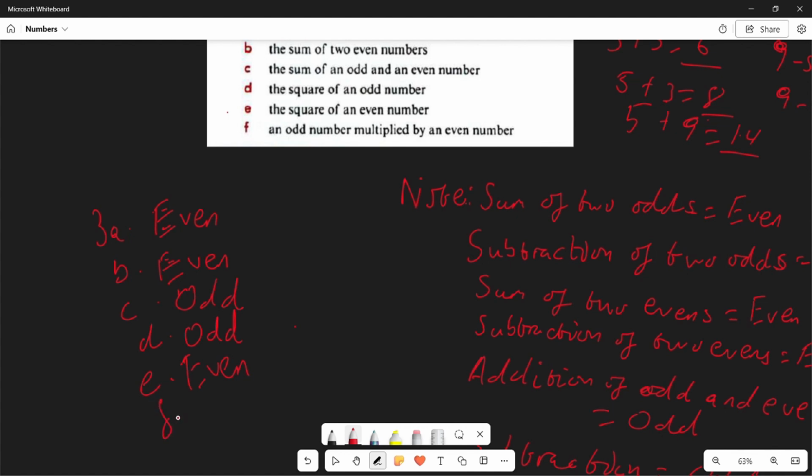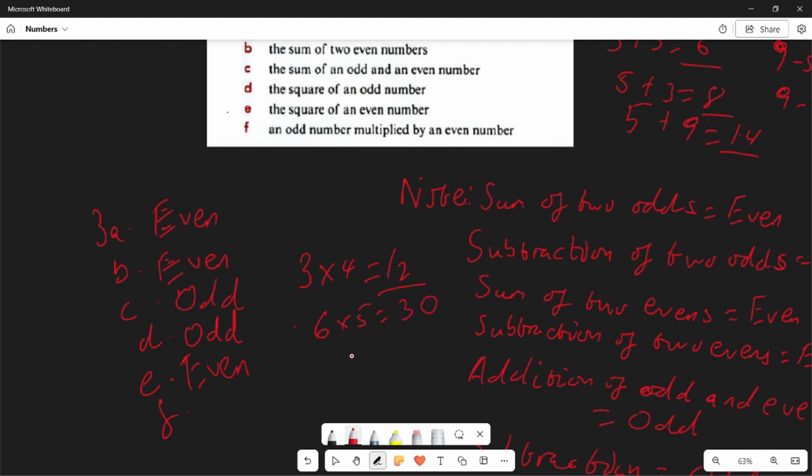And the last question is question F. We are to state if an odd number multiplied by an even number will give us an odd or an even number. So an odd number, let's give for example 3, and an even number, for another example 4, will give us 12, and that is an even number. Let's do it again, like 6 times 5, that is 30.